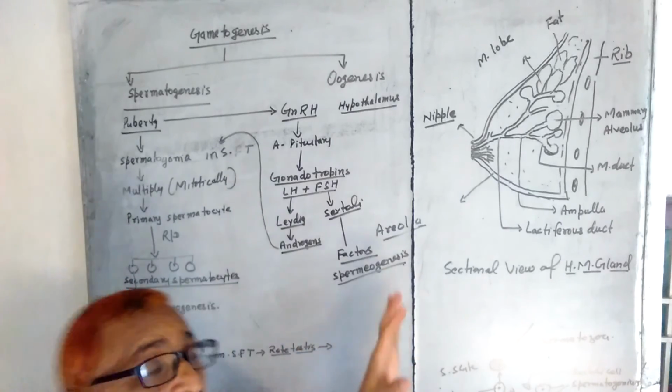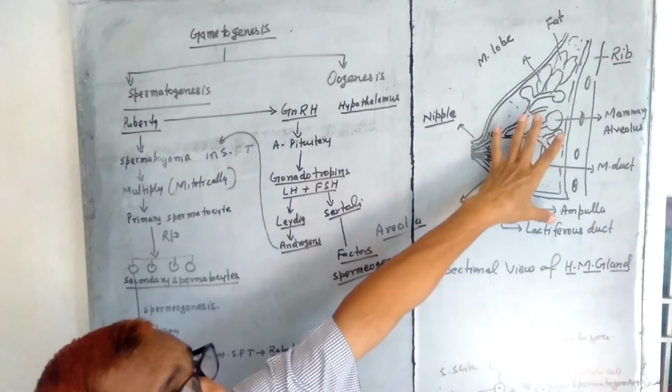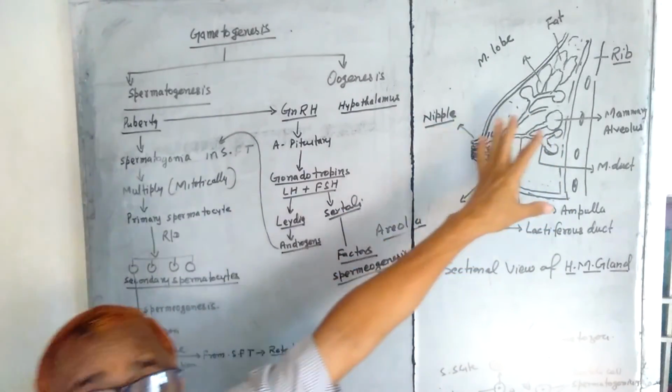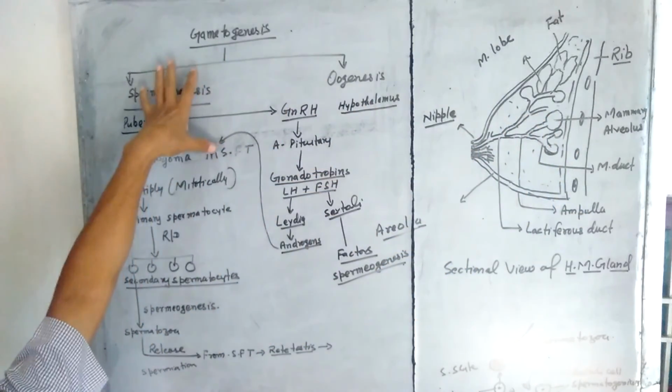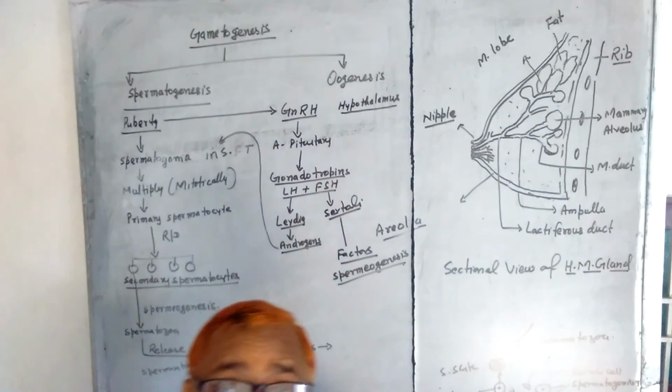So in this way, sometimes the question asks for the sectional view of the mammary gland, and you can easily write it, as well as spermatogenesis. Oogenesis I will discuss later on.